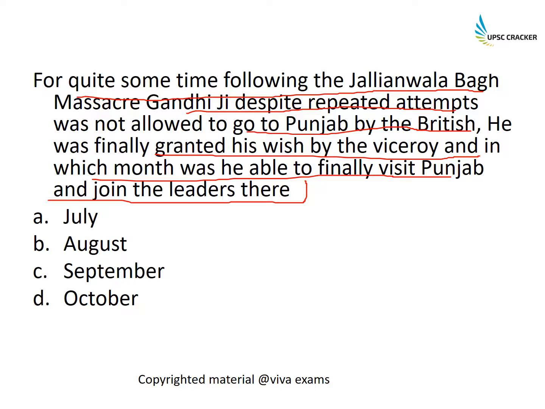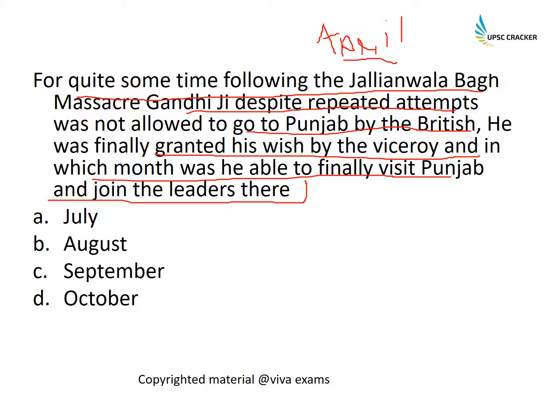So basically, the Jallianwala Bagh incident took place on April 13th, 1919, and we all know that Rabindranath Tagore gave up his knighthood because of this. Then again, it was because of two important leaders that were arrested by the British. One was Kitchlew and the other one was Satyapal. And it was General Dyer who opened fire, which everyone knows.